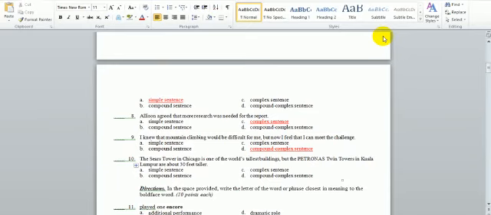Here we have an independent clause. And the second one, but the Petronas Twin Towers in Kuala Lumpur are about 30 feet taller, is another independent clause. So, if the sentence contains two independent clauses, it is a compound sentence.